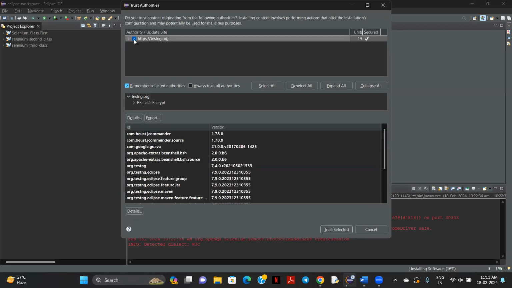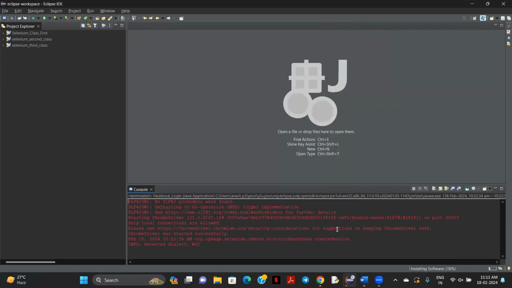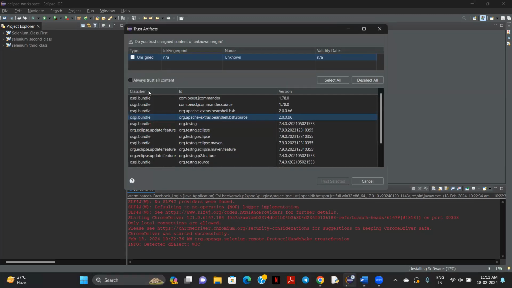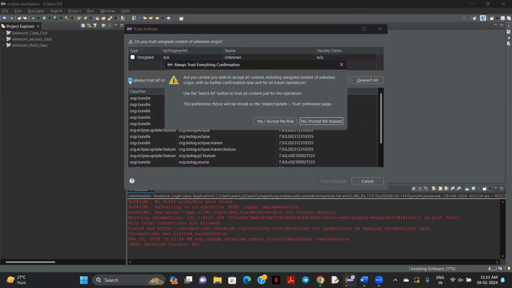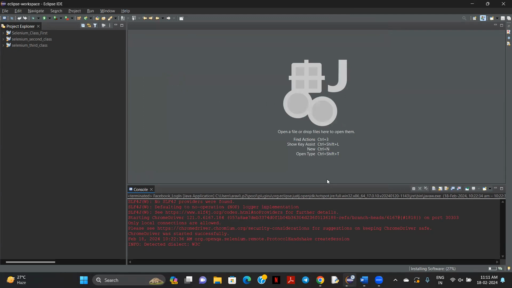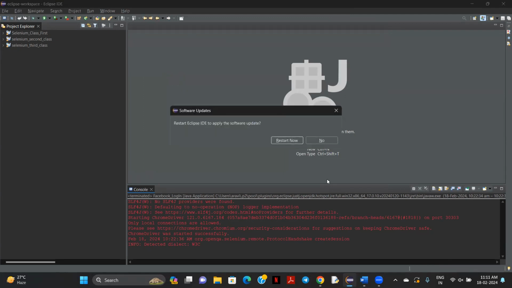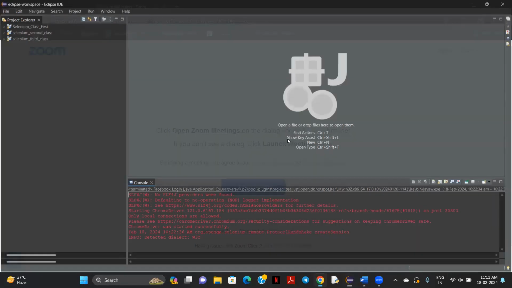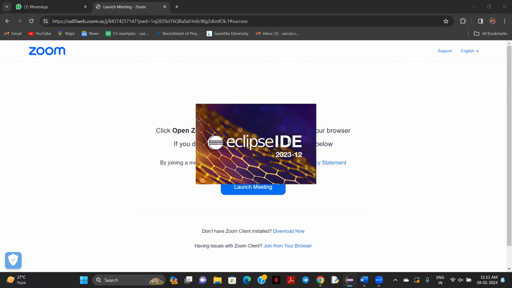Here you just click Trust Selected. Again, always trust all selected. Here I accept the risk. Trust. Once it's asking to restart now, then you will know that your application is successfully installed.